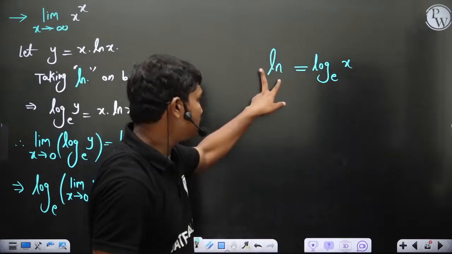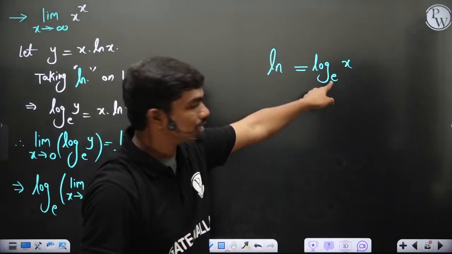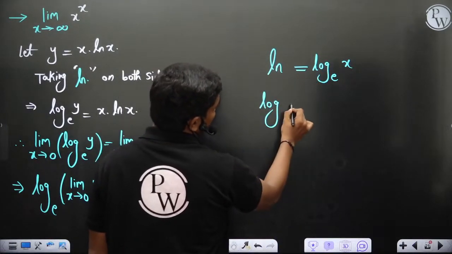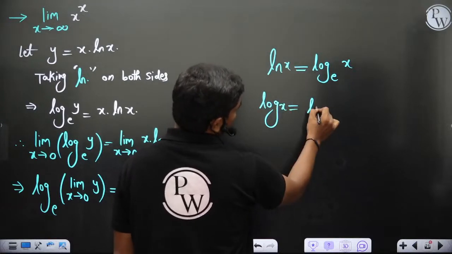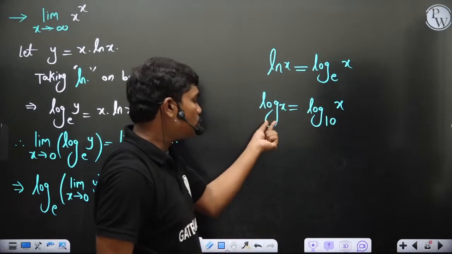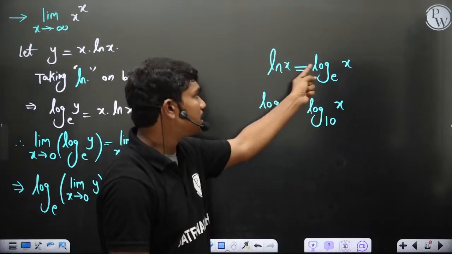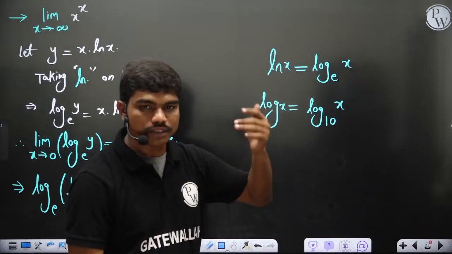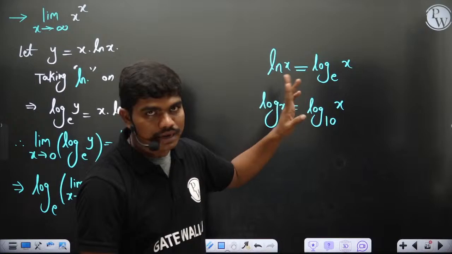This ln stands for natural logarithm, with base e. Of course people write loosely, but if you write log, this means log x to the base 10. When you write log, this is defined as base 10, and ln generally refers to base e. But sometimes when people teach, they loosely use ln and log interchangeably, though they have actual different meanings.